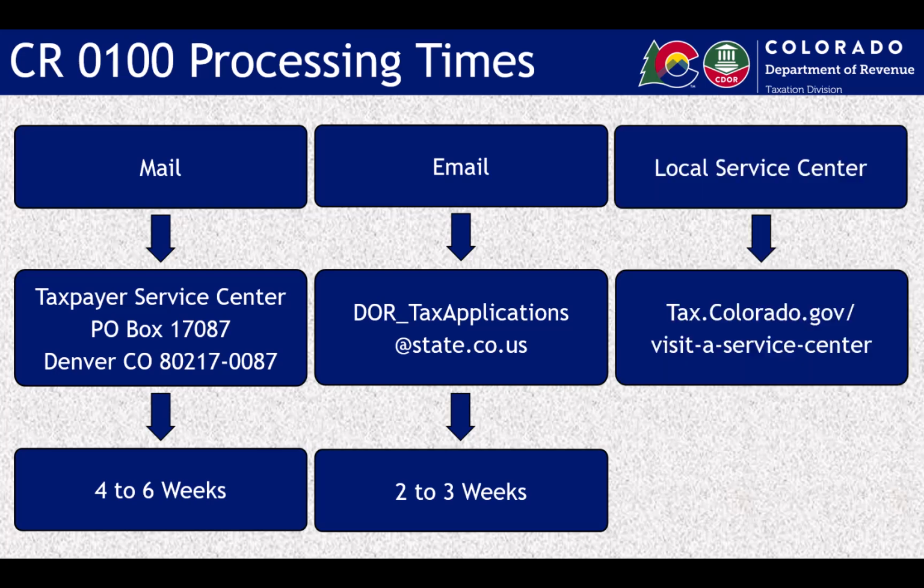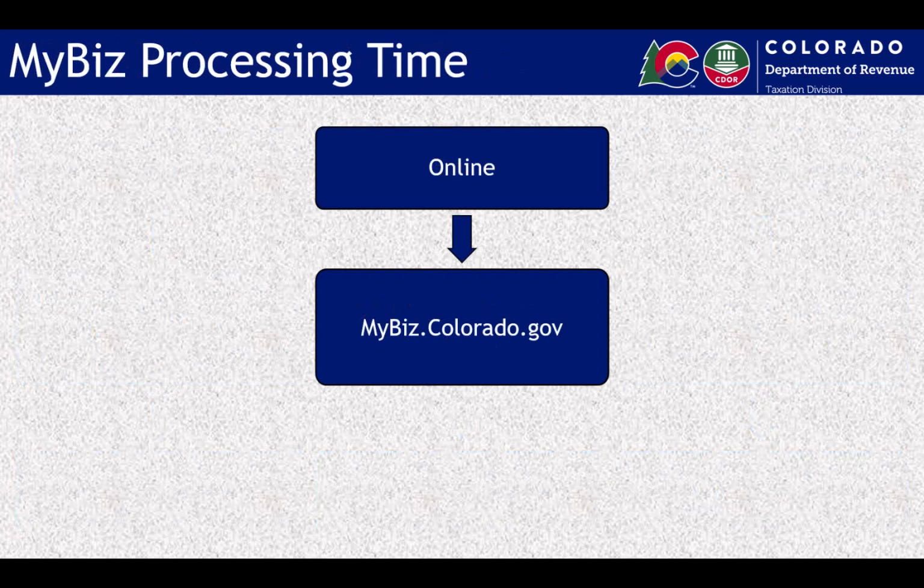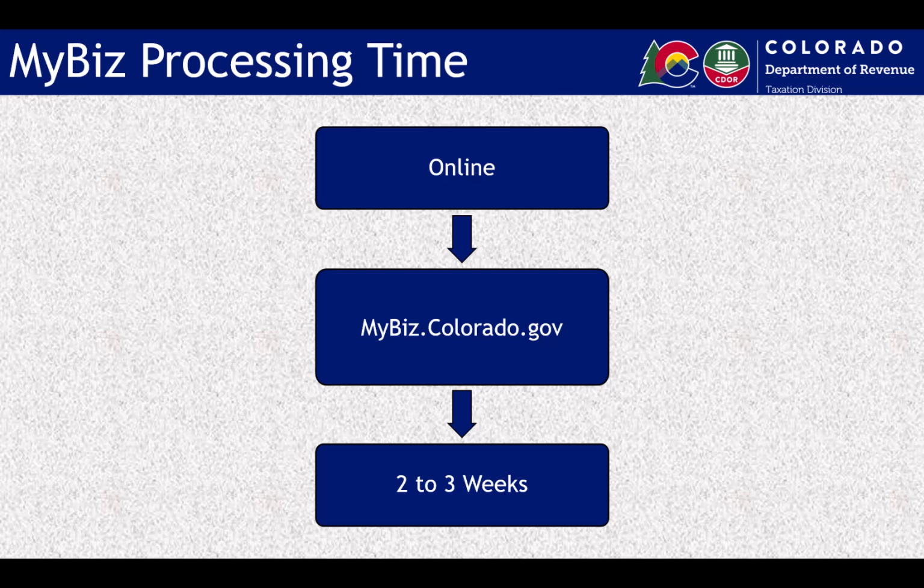If you choose to visit a service center to submit the CR-0100 application, the license will be printed on site and received immediately. For employers eligible to apply online through MyBiz, the account number is issued immediately, but it will still take 2 to 3 weeks for the official license to be received by mail.